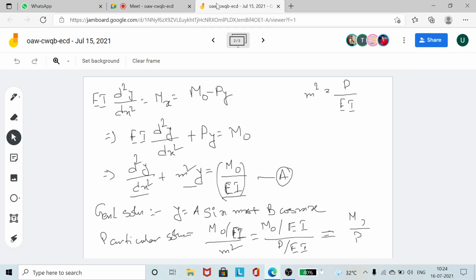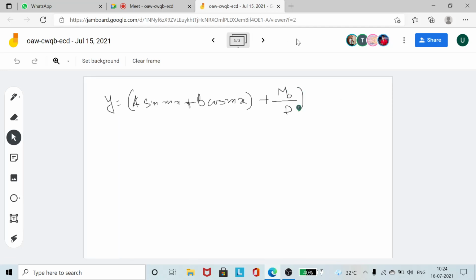So y should be equal to the general solution, a sin mx plus b cos mx, plus m0 divided by P. Now the unknowns are a, b, and m0, which we also don't know. P is something that we know. So this is a statically indeterminate problem again, and we'll need three boundary conditions. What are the boundary conditions or the end conditions of the column?